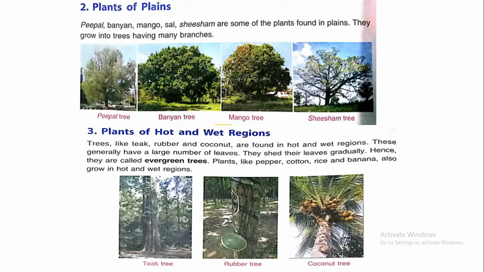They shed their leaves gradually. That means the leaves fall gradually. Hence, they are called evergreen trees. Plants like pepper, cotton, rice and banana also grow in hot and wet regions. So, you have to learn the examples of the plants that grow in hot and wet regions.